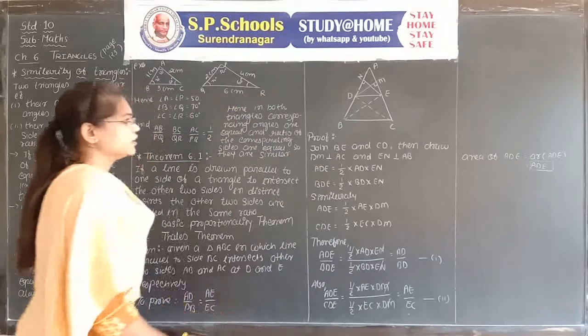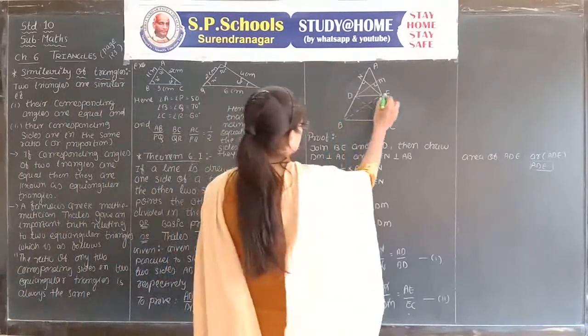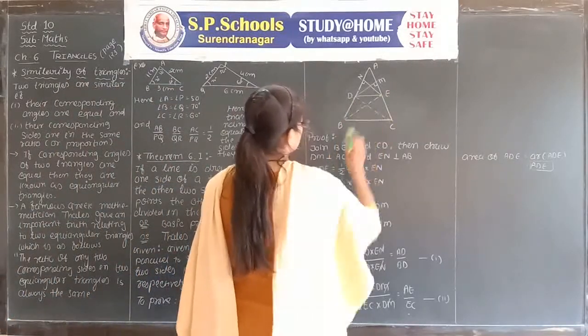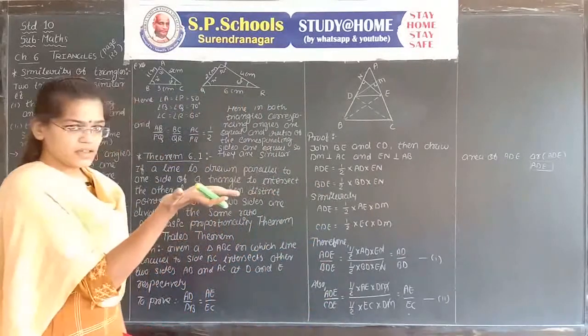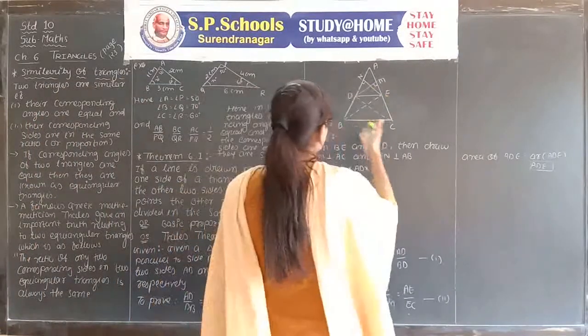Now see the figures. The triangle BDE and the triangle CDE are on the same base DE and between the two parallel lines DE and BC.